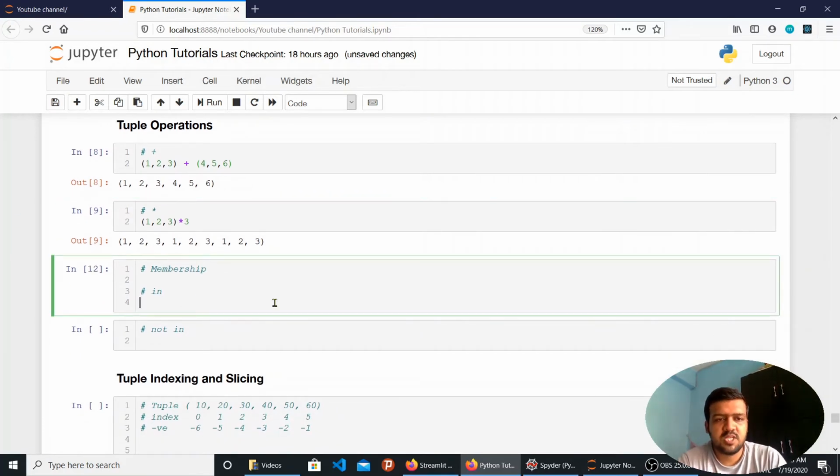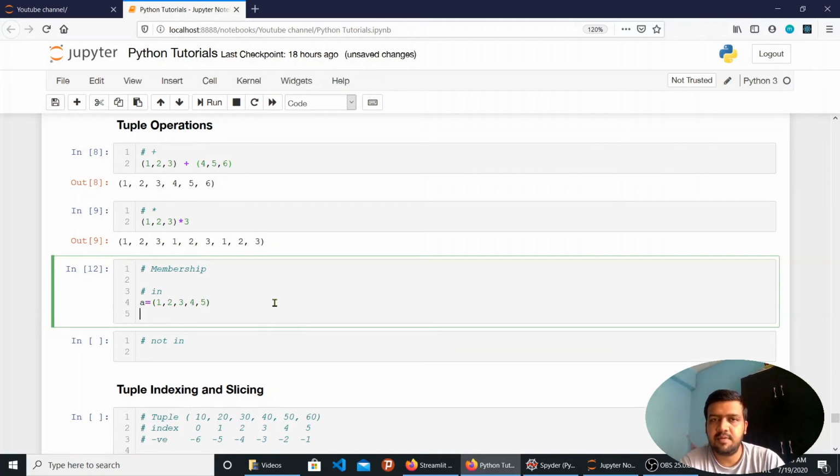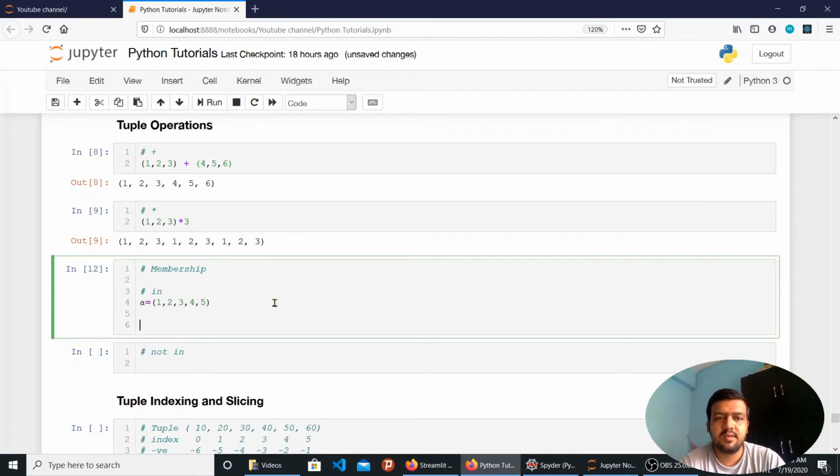Moving on to the membership operator. It checks for the presence of an item that I want to search, whether it is present in the tuple or not. It will return a boolean value, which is true or false. So let's say I have a tuple a: 1 2 3 4 5. For simplicity, I am taking 1 2 3 4 5 as an example. In a real-world scenario, you will have a tuple which has a string as well as a float value, or even a dictionary or something that is embedded in a single group. So for simplicity, I am taking this small example.